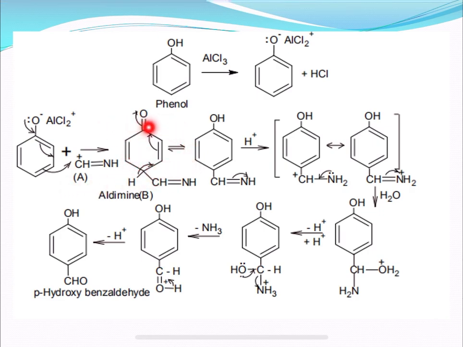What is that? Here a double bond has been formed, because the lone pair of electrons present on this oxygen returns towards this, observe the arrow marks, so that it forms a double bond. And this formyl iminium ion attacks the para position, thereby forming an aldimine which I call B.